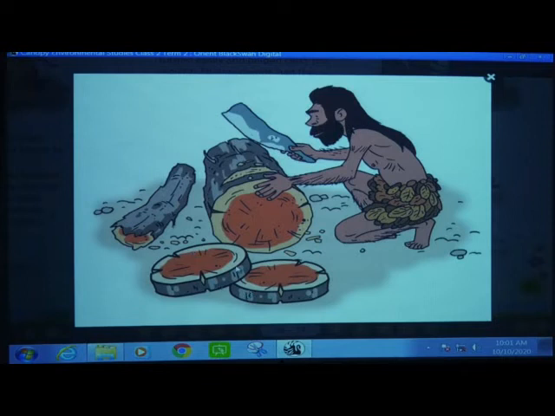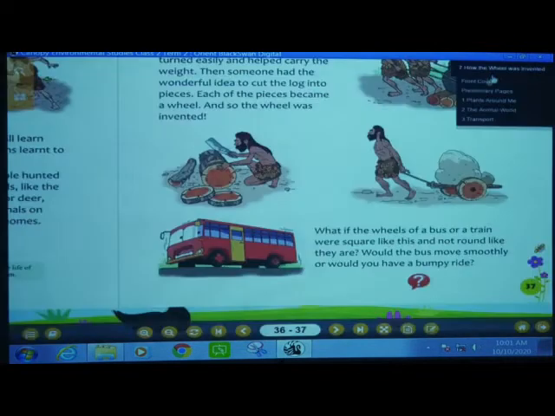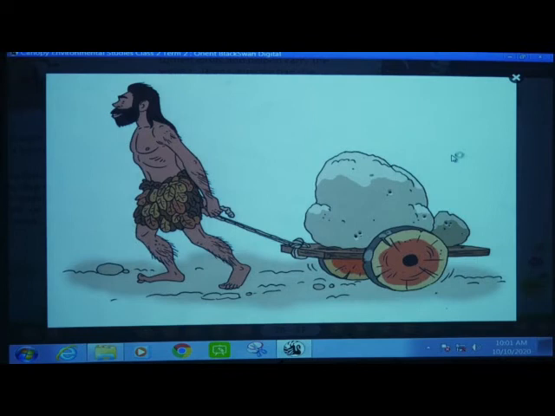See, this shape is round. Why? Because the log can roll very easily. If the shape of a log is round, then it will roll very easily on the ground. So they cut this log into pieces in round shape. And here you can see how this man is carrying the heavy load on the round wheel.